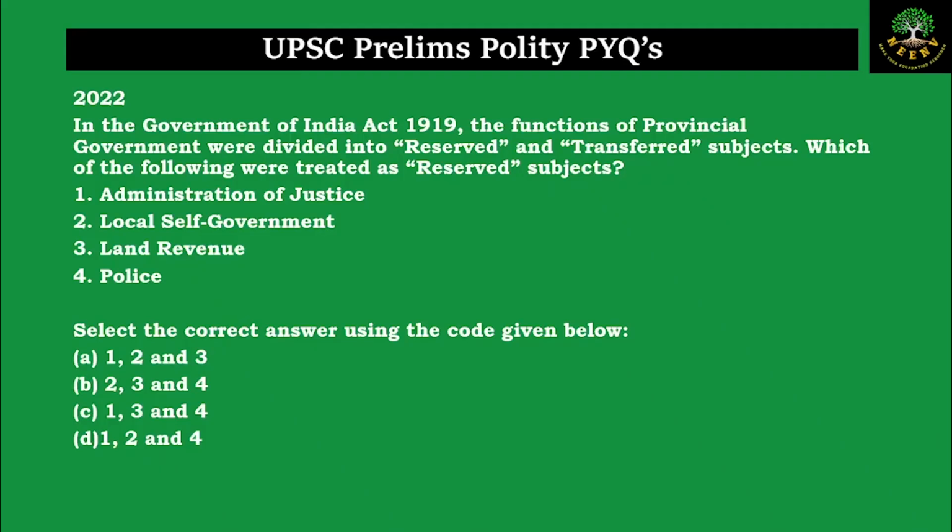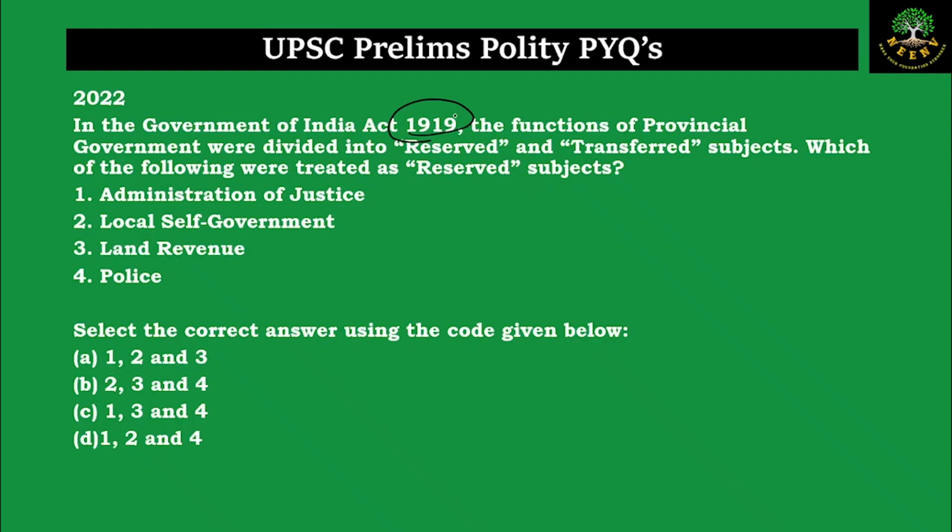Let us discuss the next question. This is from 2022. In the Government of India Act of 1919, that is the Montague-Chelmsford reforms, the functions of the provincial government were divided into reserved and transferred subjects. Which of the following were treated as reserved subjects?